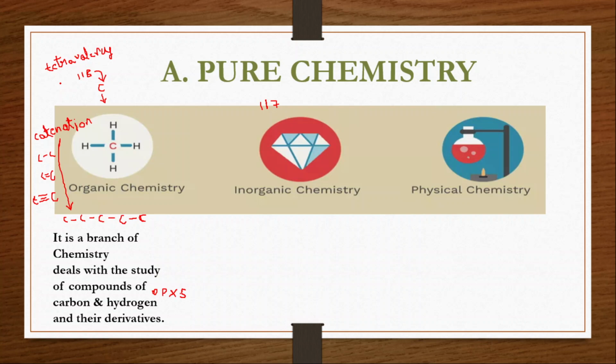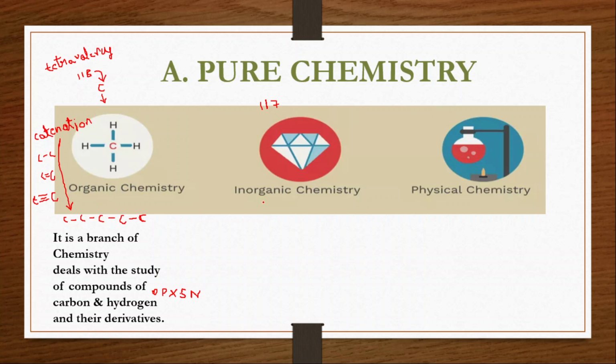So organic chemistry is a branch of chemistry that deals with the study of compounds of carbon and hydrogen, along with oxygen, phosphorus, halogens, sulfur, and nitrogen also. Carbon forms compounds with all these elements, and the study of these compounds is organic chemistry. Clear? The study of carbon compounds is due to two reasons: tetravalency and catenation. Two important points you should remember.